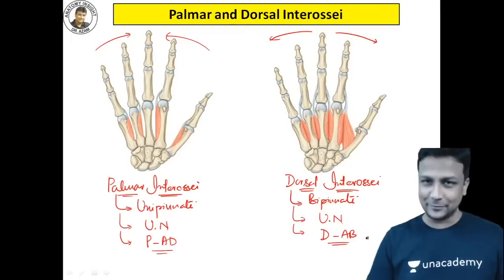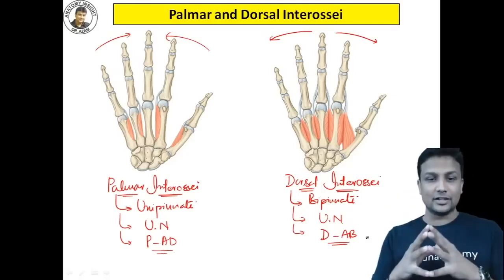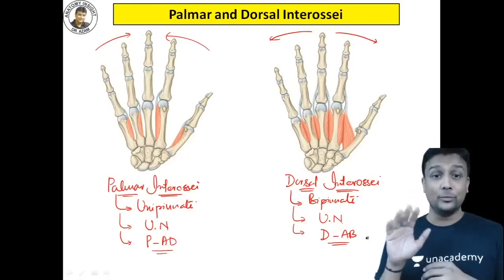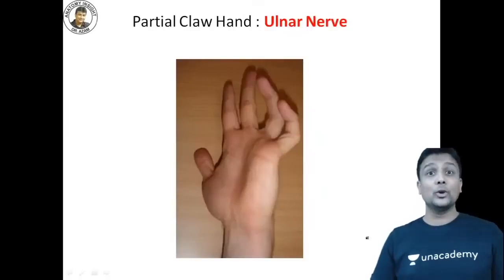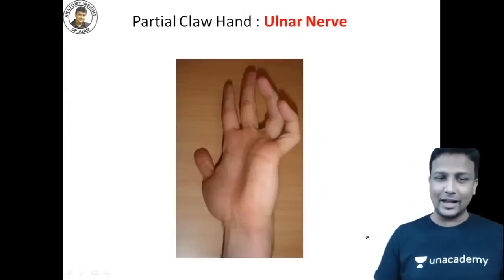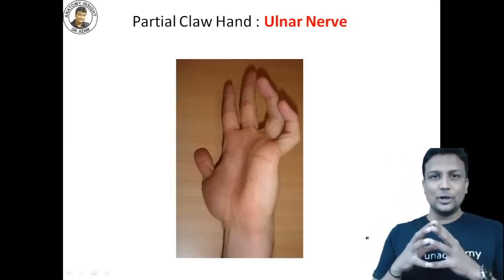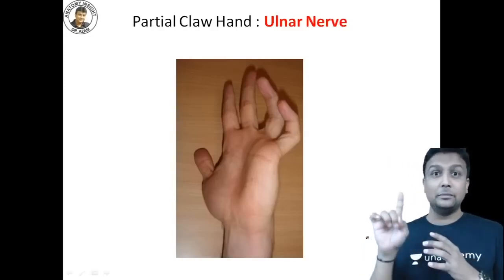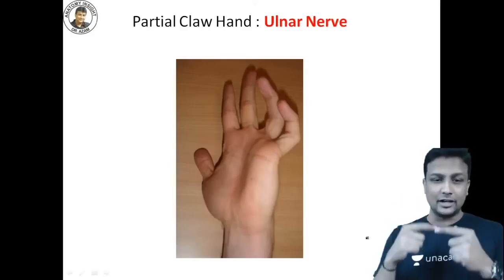Done, done, done. Now, after completing all these 20 muscles of the hand and their nerve supply, and their action also, everything is done. And now, my dear doctors, welcome to the injuries. If the nerve is injured, what is going to happen? Come on, guys. As I told you, I promised you all image based discussions. Every image I'll show you here and I'll make you perfect. Come on, start learning right now, guys.